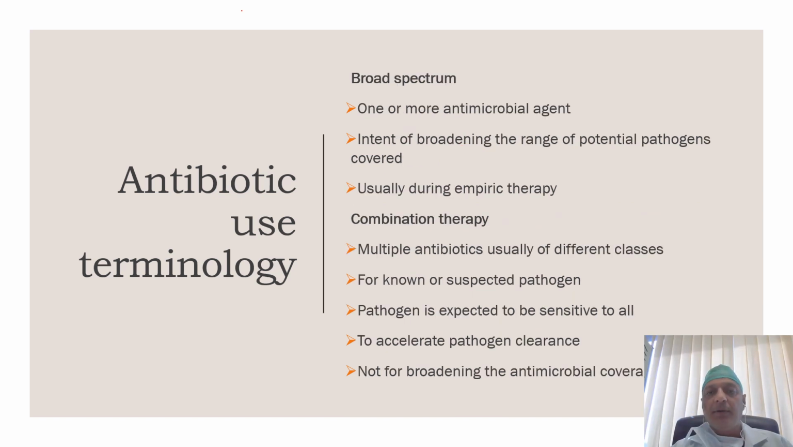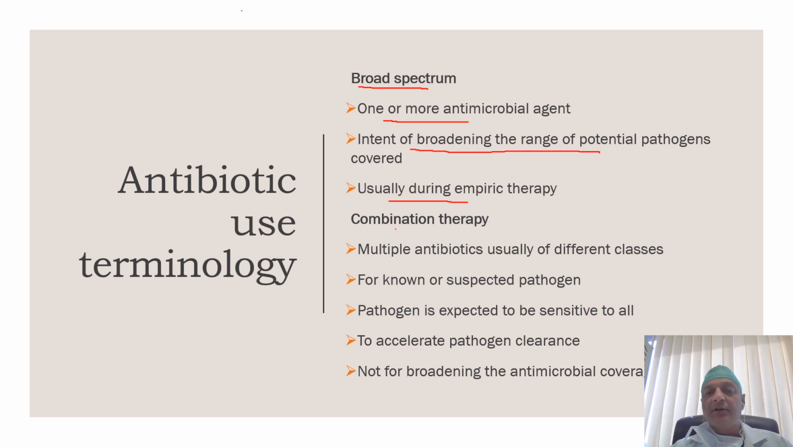Another type of therapy is broad spectrum therapy, and it is usually given during empiric therapy. It consists of one or more antimicrobial agents, and the intention is to broaden the range of potential pathogens covered. For example, if you are giving a beta-lactam agent in combination with vancomycin and echinocandins, it is covering the whole range of potential pathogens, and it falls under the category of broad spectrum therapy.